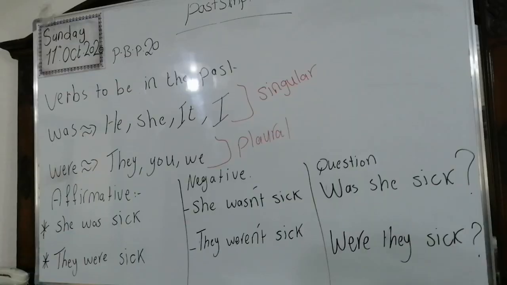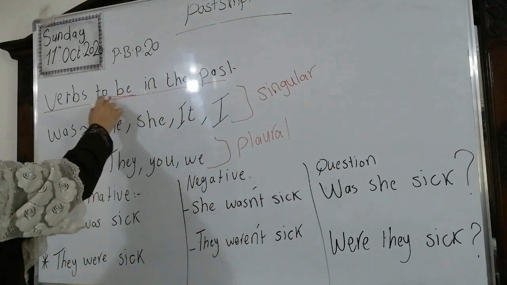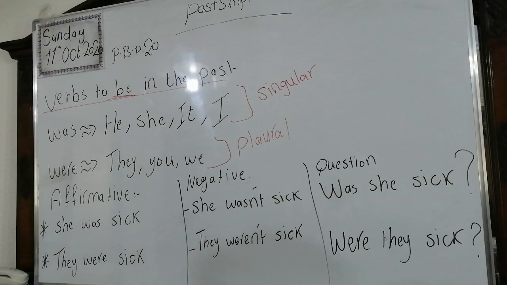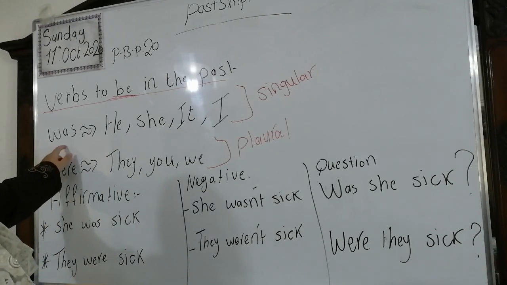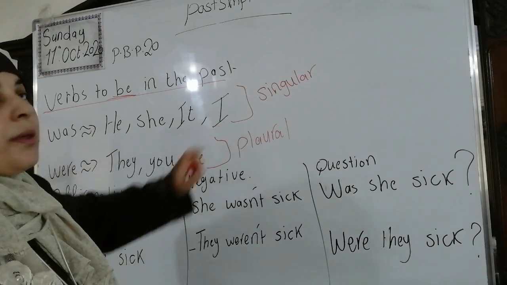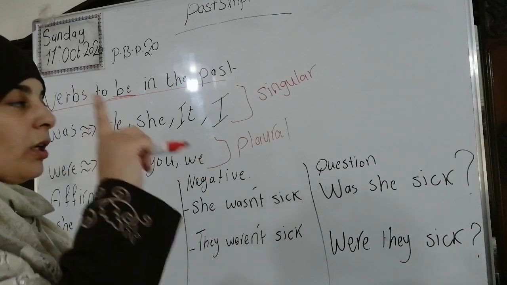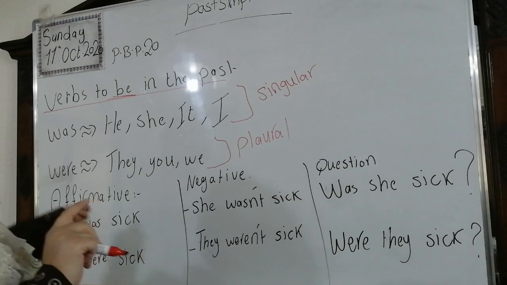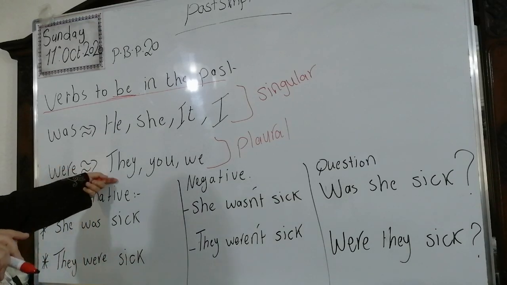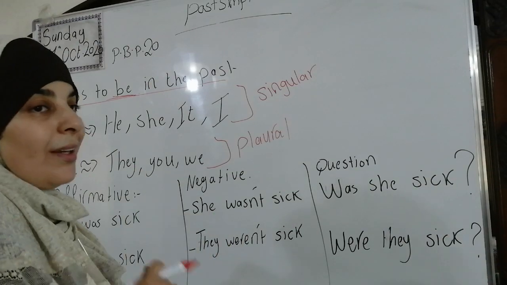Now, we're going to move to the verb to be in the past. Stay with me, please. You know, the verb to be is am, is, are in the simple present, and was, were in the past. Look here, we have the verb was. It goes with he, she, it, and I. They are all singular. You know singular? It means one or only one person. Okay? Now, were goes with they, you, we, and it goes with the plural nouns.